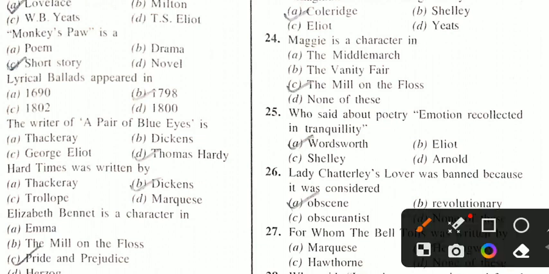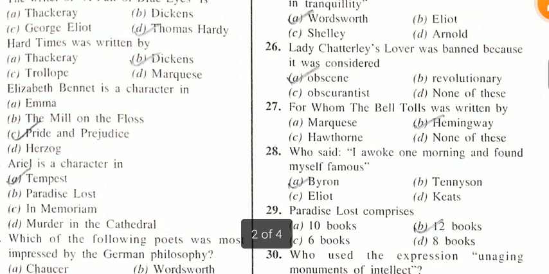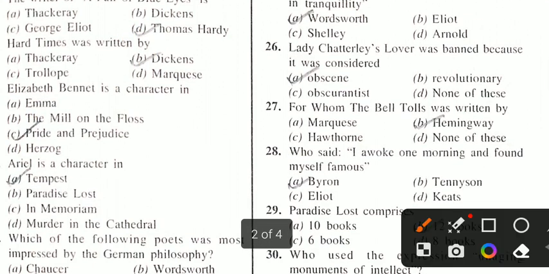The writer of A Pair of Blue Eyes is Thomas Hardy. Understood? Hard Times was written by Dickens. Elizabeth Bennet is a character in Pride and Prejudice. Number 17. Ariel is a character in The Tempest.